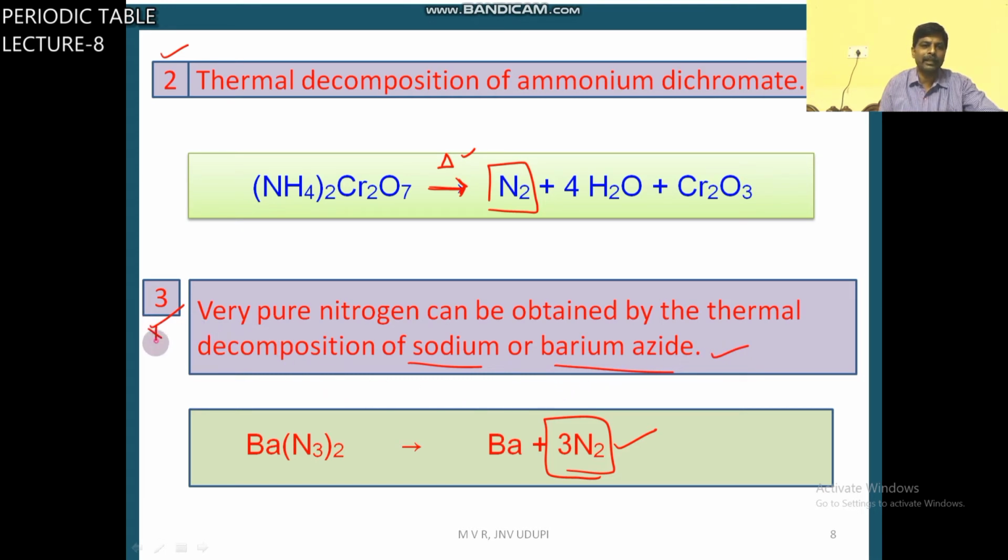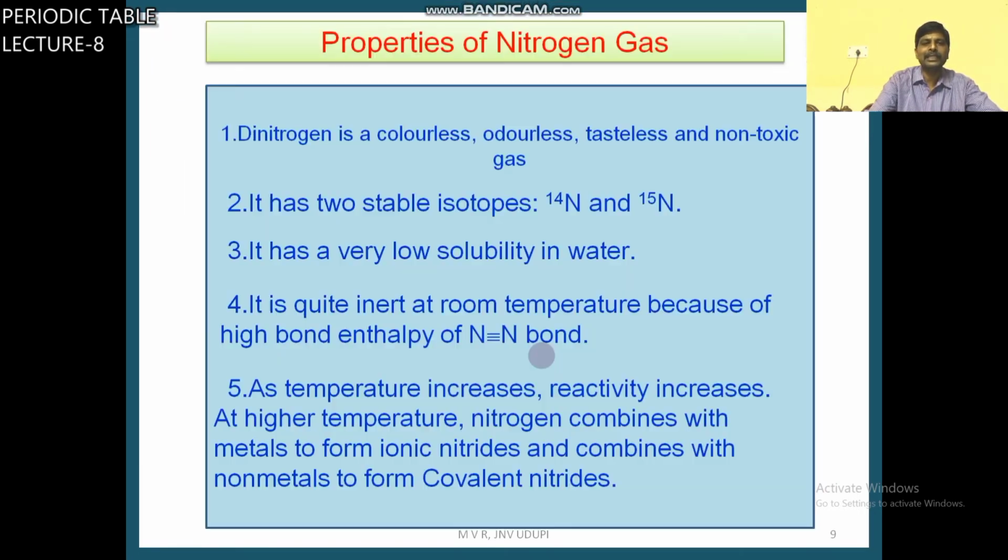This is important for board examination. Very pure nitrogen: heating of barium azide or sodium azide gives, if it is sodium azide, sodium metal and nitrogen. Barium azide gives barium and nitrogen. These are methods of preparation of nitrogen gas.